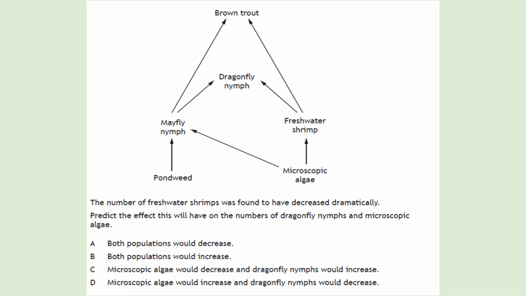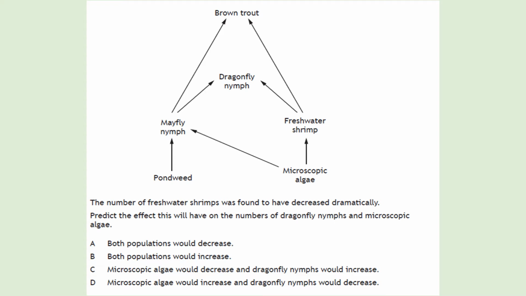You should now know all about energy in the ecosystem and you should be able to pause the video and answer the question before I go over the answers. So the question is, the number of freshwater shrimps was found to have decreased dramatically. Predict the effect this will have on the number of dragonfly nymphs and microscopic algae.